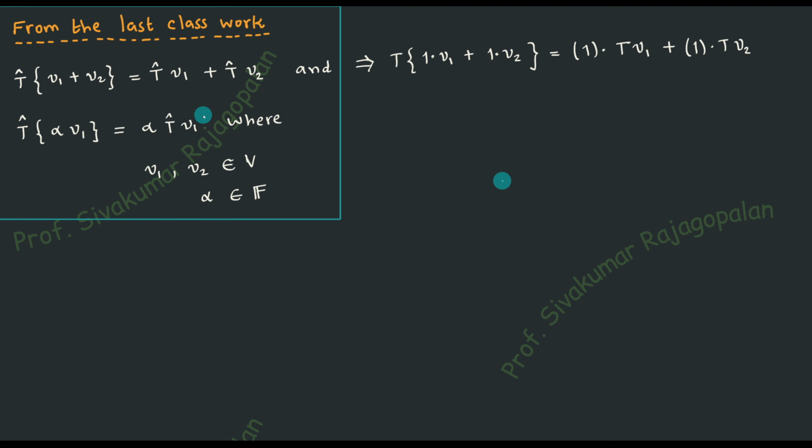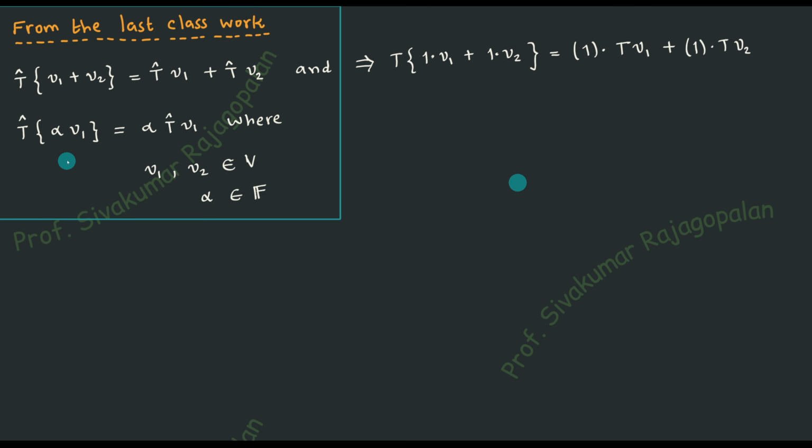Why do we call it a vector? Because it's a vector space. Already you have been given the name for the space as vector space, and therefore every element will be called a vector. And therefore the usual two-dimensional, three-dimensional concept of putting an arrow on top of it, that arrow is no longer required, because it's already understood that it's an element of the vector space, and the element is a more generic one, not necessarily Euclidean. It is not restricted to the Euclidean, and therefore it represents a more general concept, so there is no need for putting an arrow on top of v1 and v2. So these are the points that you have to remember.